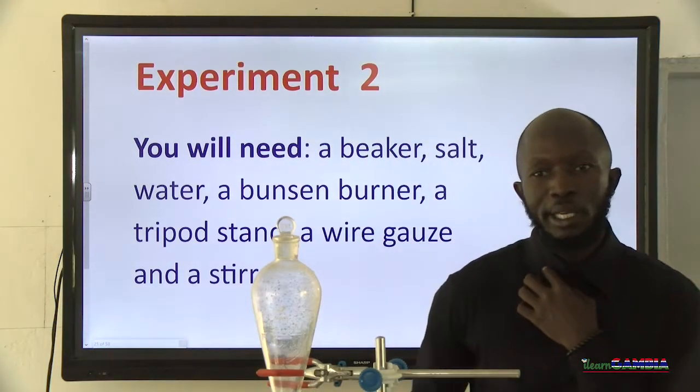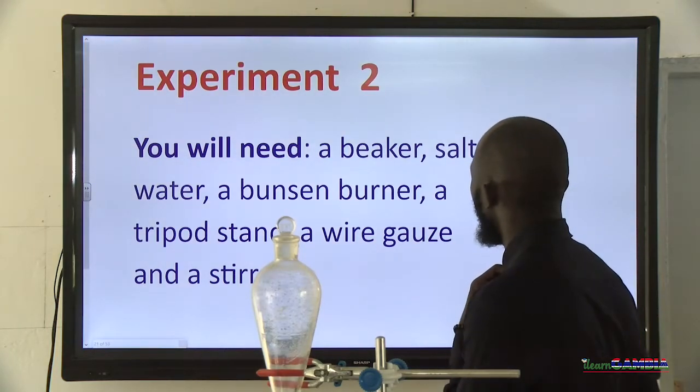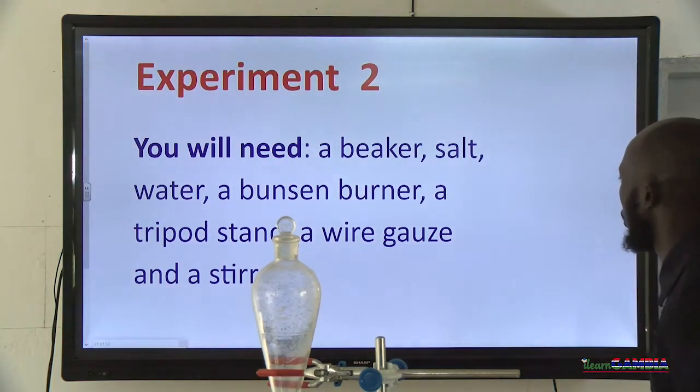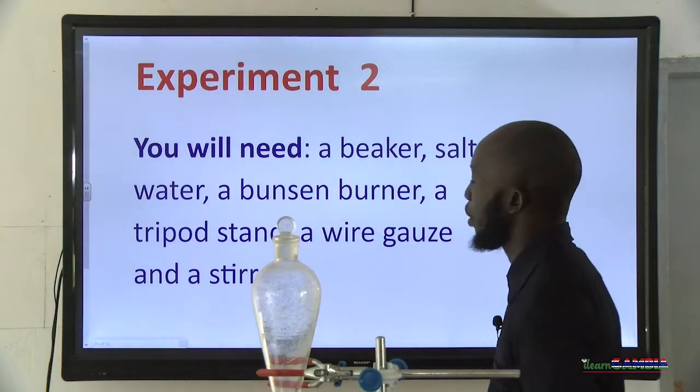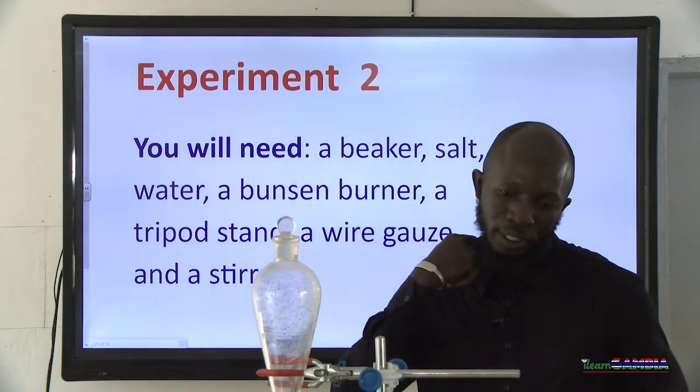And in this experiment, like I just explained, we will be needing a beaker, for example. We will need salt, we will need water, we would need a Bunsen burner, we would need a tripod stand, and also a wire gauze and a stirrer. Those are the things that we will be needing.